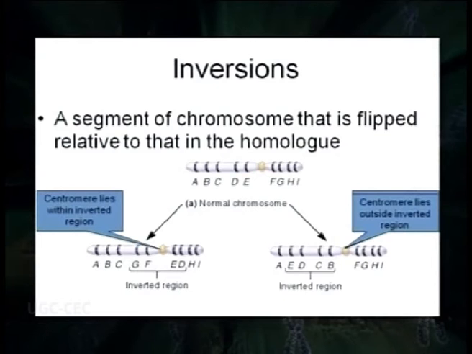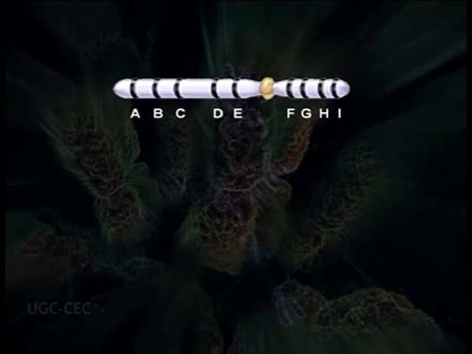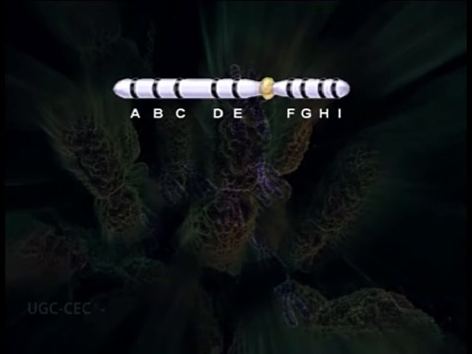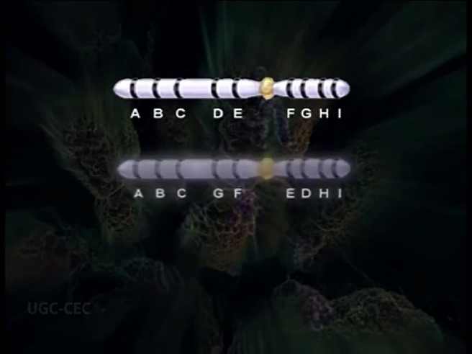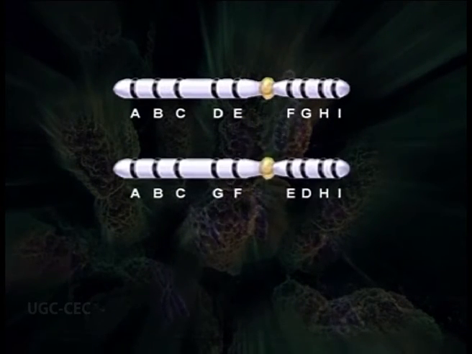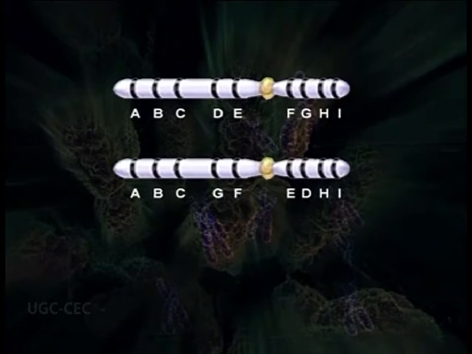Let us take this example. We have a chromosome with the order of genes A, B, C, D, E, F, G, H and I. The centromere in this chromosome is present between E and F. On the other hand, in case of pericentric inversion, you will see in this case the segment which is involved